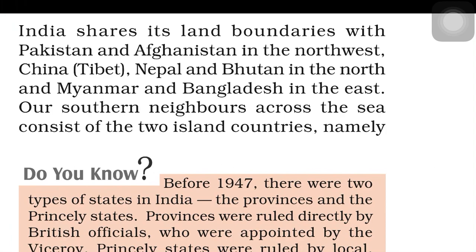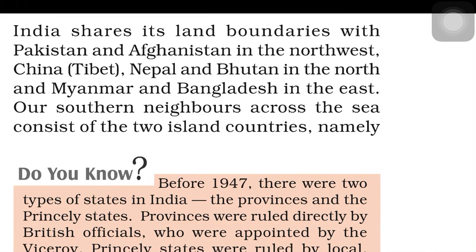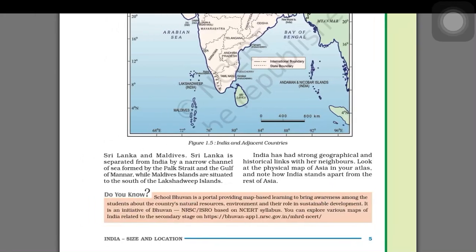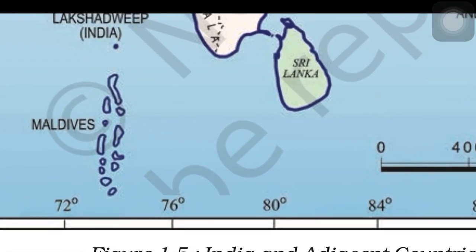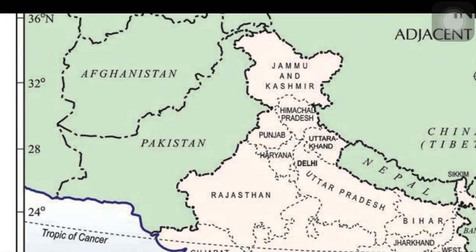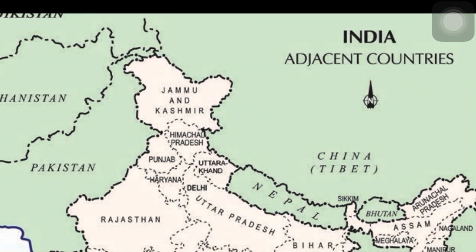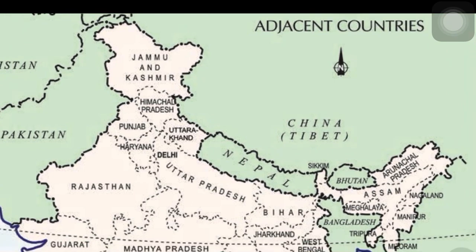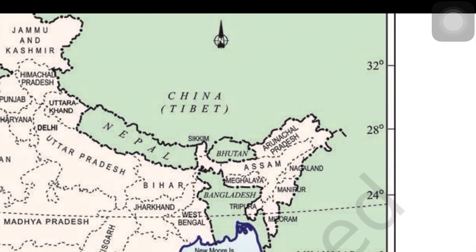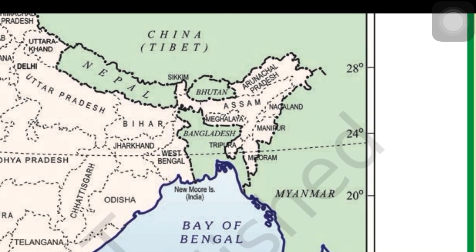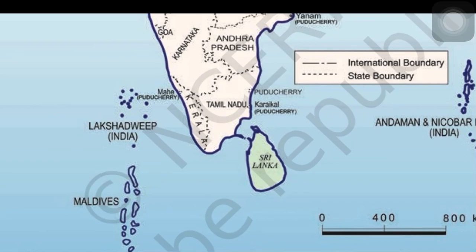India shares its land boundaries with Pakistan and Afghanistan in the northwest, China, Tibet, Nepal, and Bhutan in the north, Myanmar and Bangladesh in the east, and southern neighbors include Sri Lanka and Maldives. You can see Sri Lanka and Maldives towards our south, Afghanistan, Pakistan towards our northwest, and China, Tibet, Bhutan towards our northeast, and Bangladesh and Myanmar towards our east. Alright.